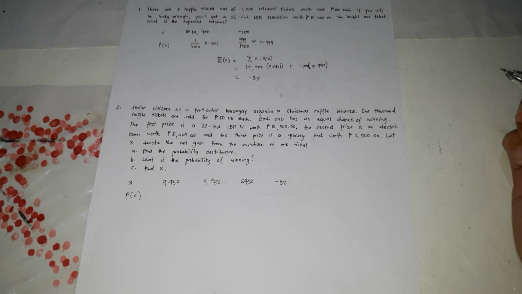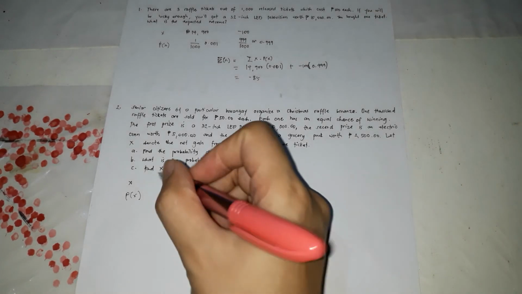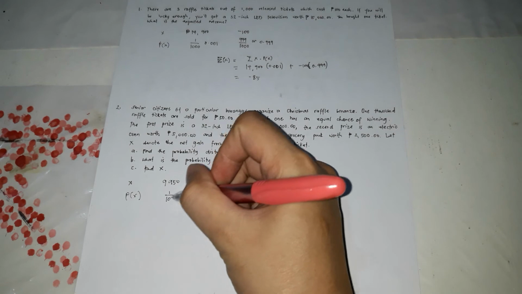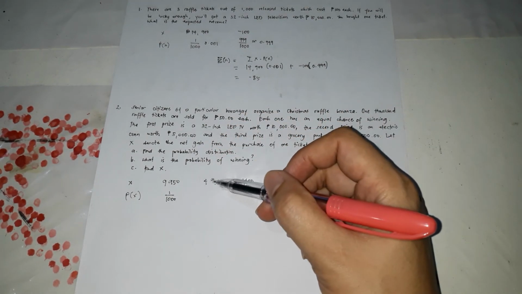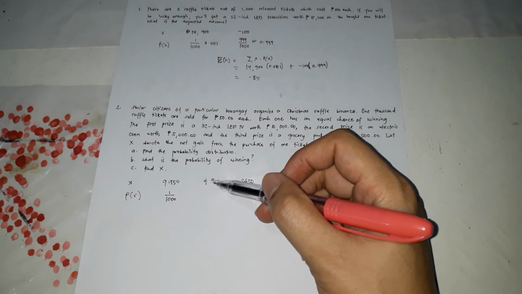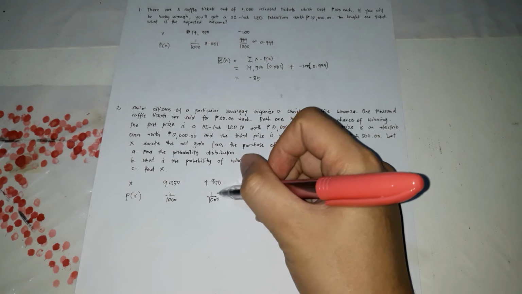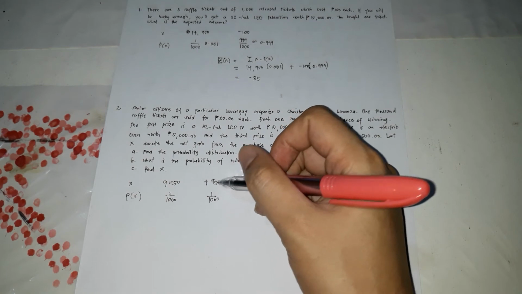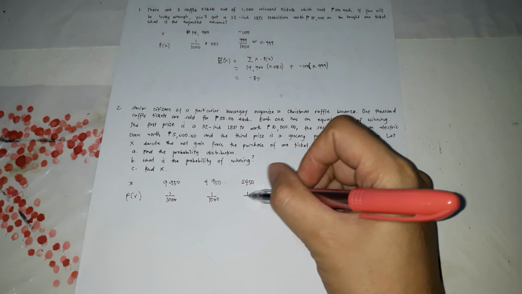The probability of getting 9,950 is 1 out of, how many tickets are there? 1,000. So 1 out of 1,000. What's the probability that you're going to win the second prize? That's also 1 out of 1,000. Only one will win. For third prize, only one will also win.